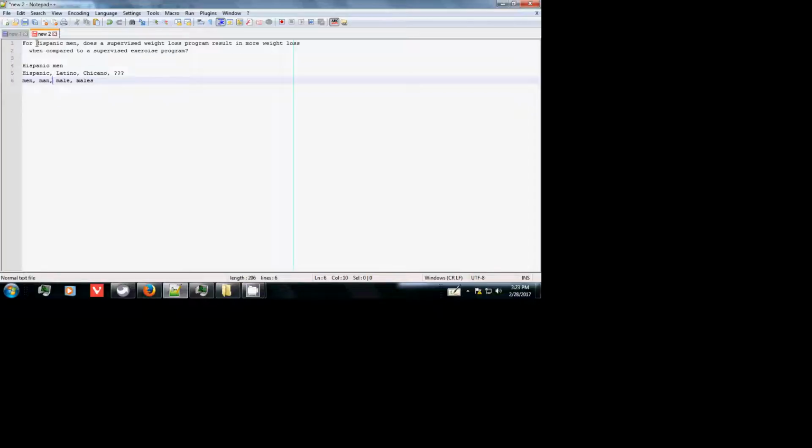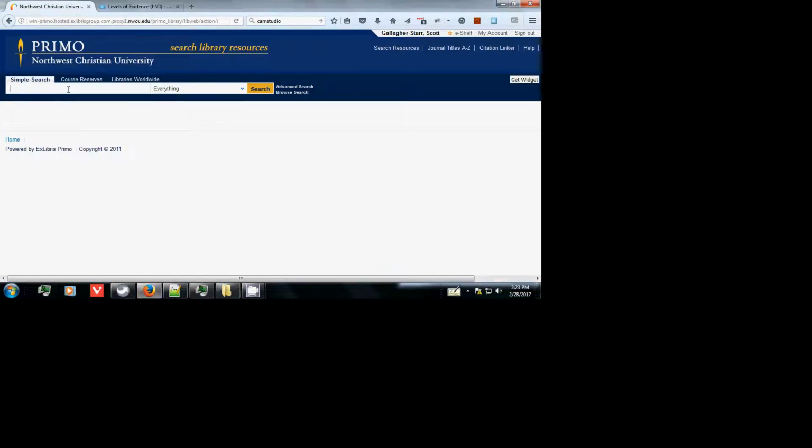The phrase Hispanic men covers a group of men, which can be described as men or a single man or male or males, all of these words work, who is Hispanic or Latino or Chicano. Possibly there are other descriptors as well. We may not get all of them on the first try here, but these words combined into a phrase will cover most of the cases. So I'm going to go back to Primo here, and I'm going to show you that Primo has a way of coping with multiple words and phrases that you need to use in a search.